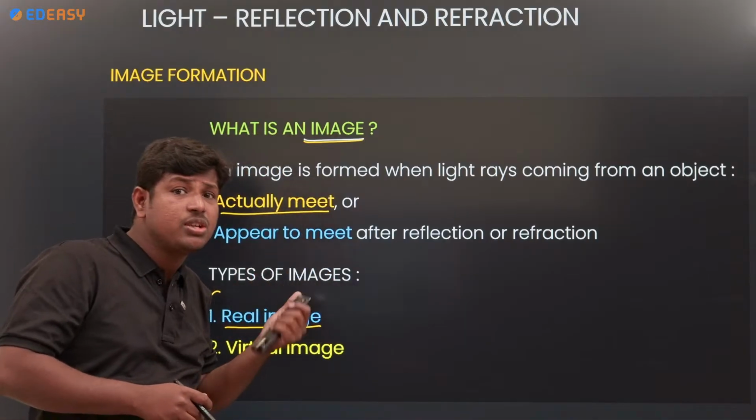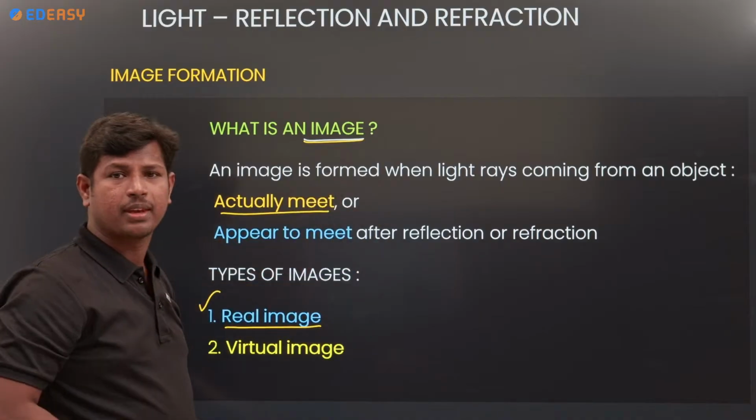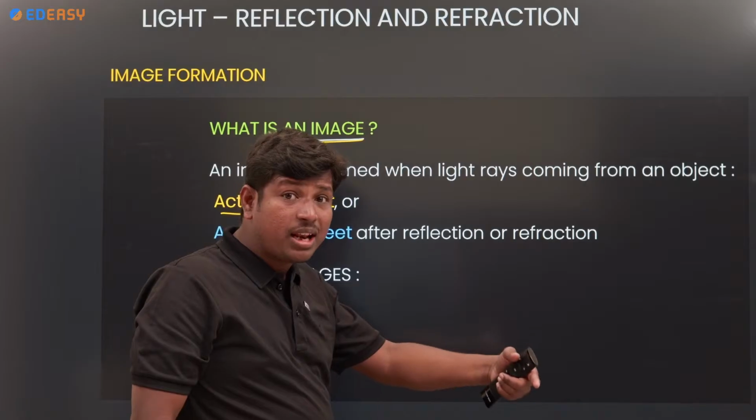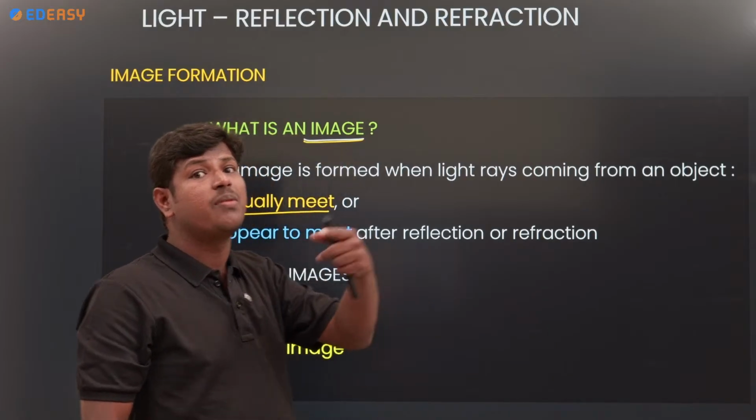When will you get a virtual image? For example, if I stand in front of the mirror and go forward one step, in the mirror the image also shows one step forward towards me. Which type of image?